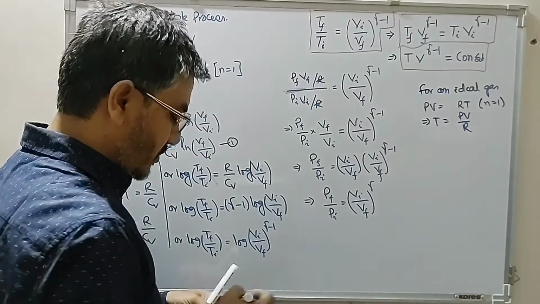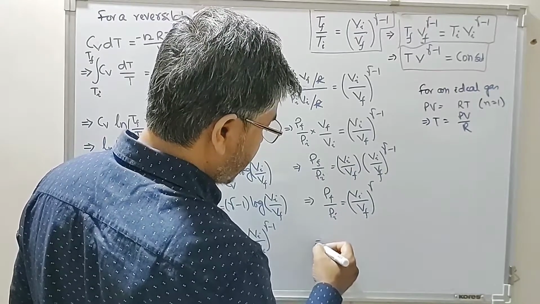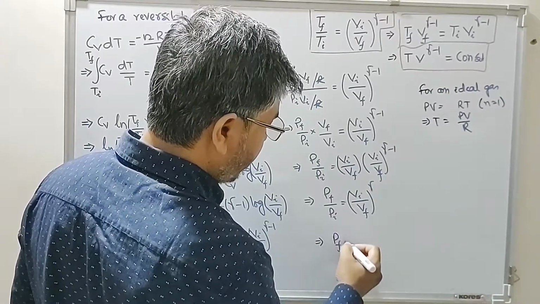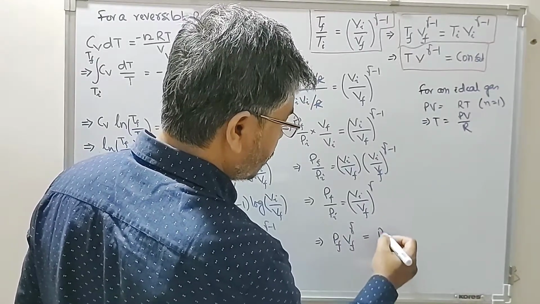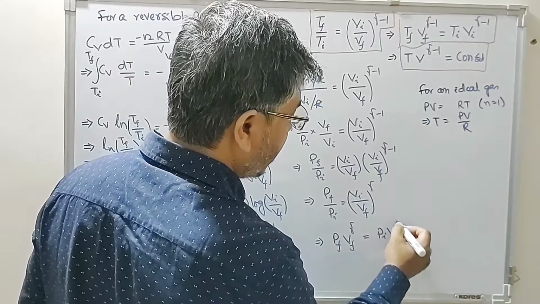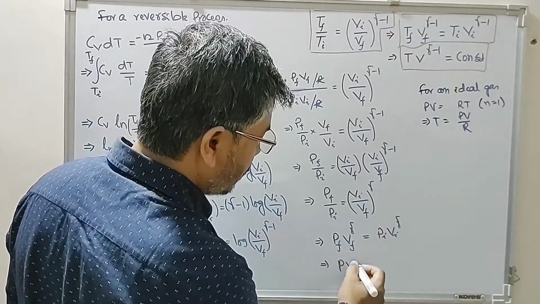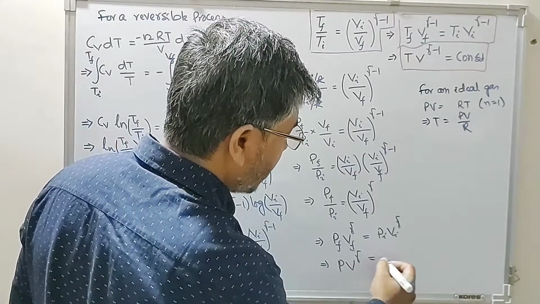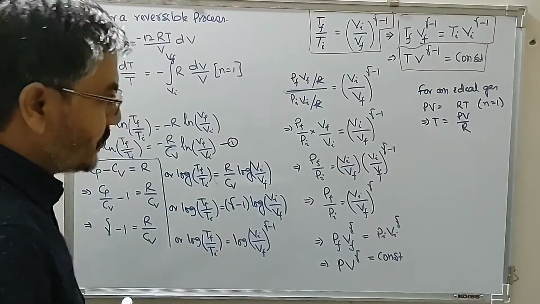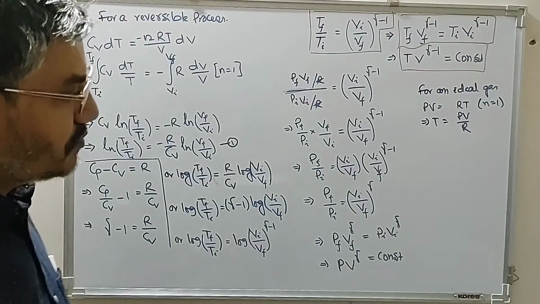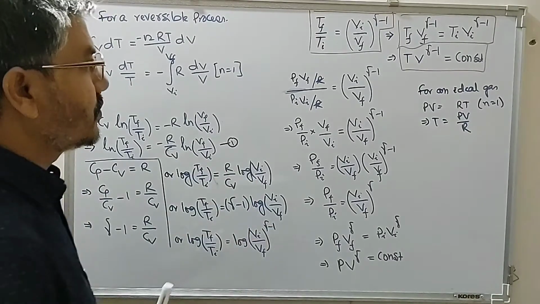So we have this pressure volume relationship, or this can be written as Pf Vf raised to the power gamma is equal to Pi into Vi raised to the power gamma. Or we can say pressure into volume raised to the power gamma is equal to constant. So this gives you the relationship between pressure and volume for an adiabatic reversible process.